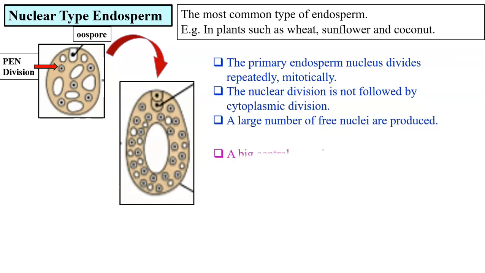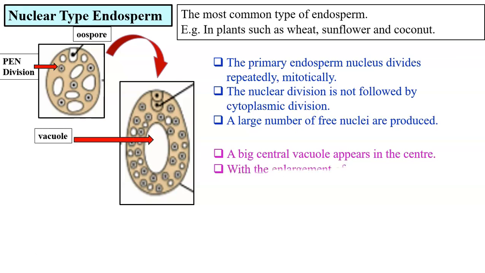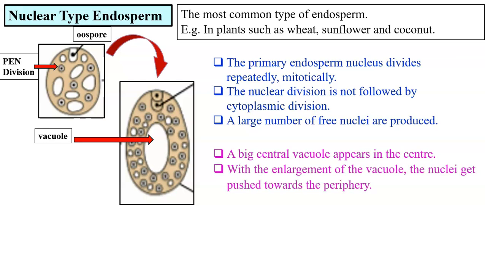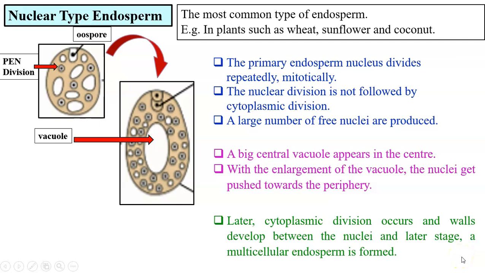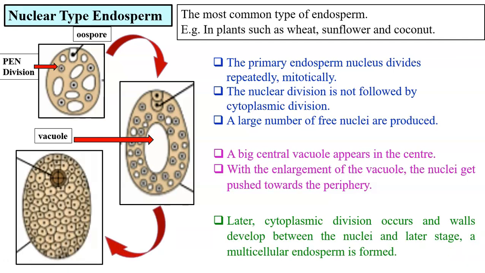A large vacuole develops in the center. This vacuole goes on enlarging, and as it enlarges, the nuclei get pushed towards the periphery. And later, cytoplasmic divisions occur. Wall formation takes place in between the nuclei and a multicellular endosperm is formed.